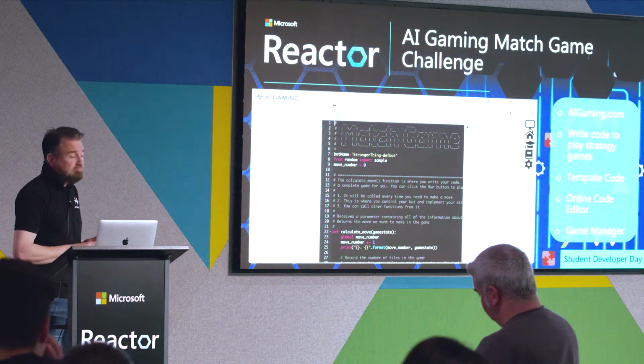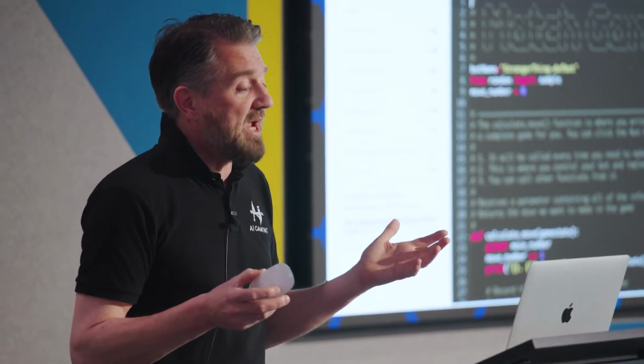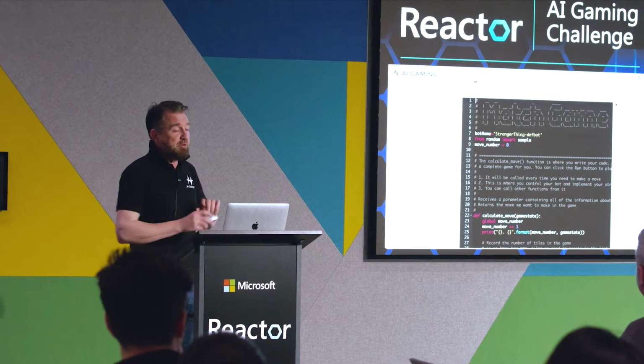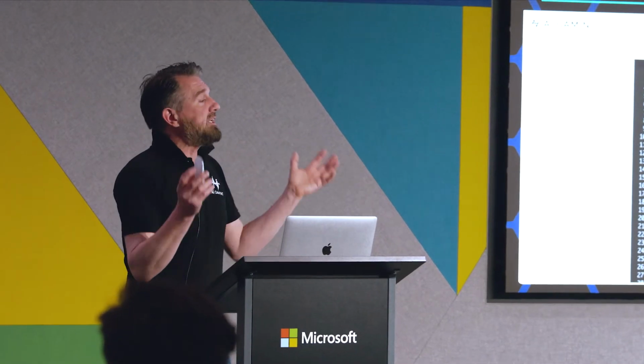So how's it going to work? We've got you signing up for these Azure accounts at the moment, and we're going to sign you up for an event on the AIgaming.com site. It happens very quickly. We've got this built-in online code editor on the site, and it all integrates with our game manager. All you have to do is write the code that makes a decision as to which move to make next in the game that we're playing.